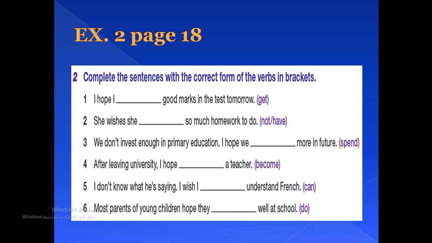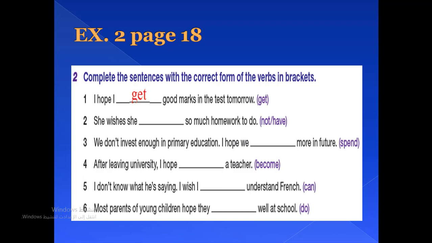So I can either choose the future simple with will or going to, or the present simple tense of get. For example, I can say, I hope I get, the present simple, good marks in the test tomorrow. Of course, I can say, I hope I will get, or I hope I am going to get. The three answers are right.